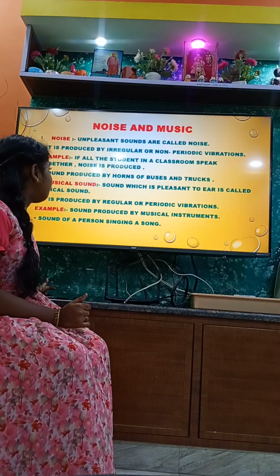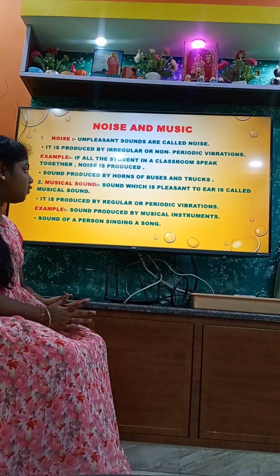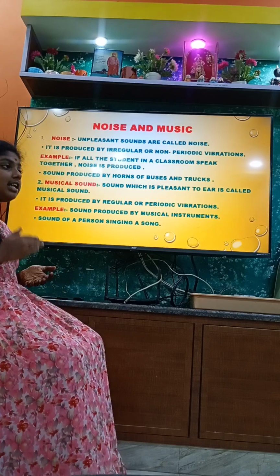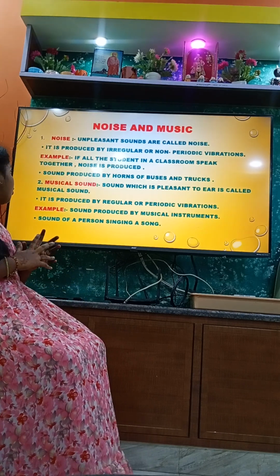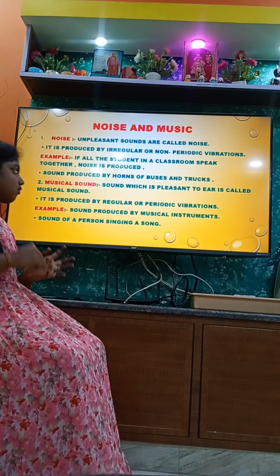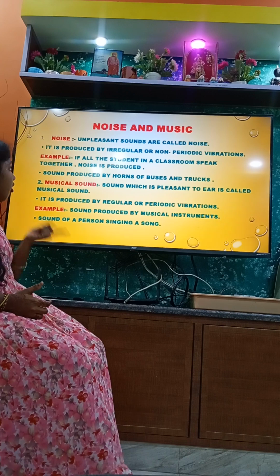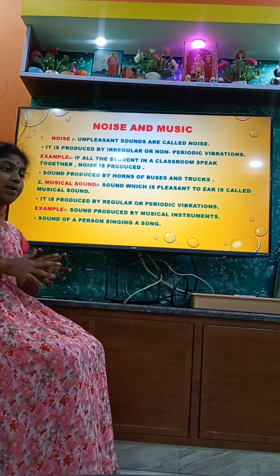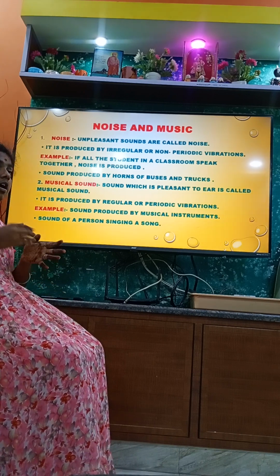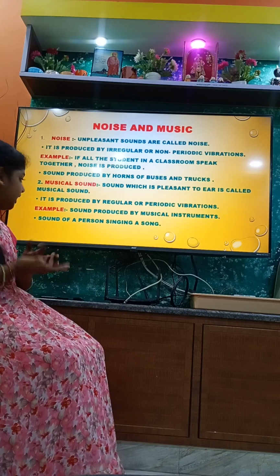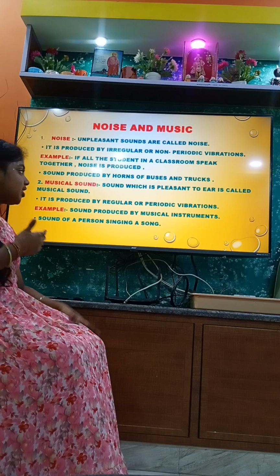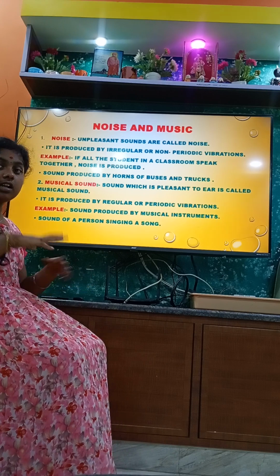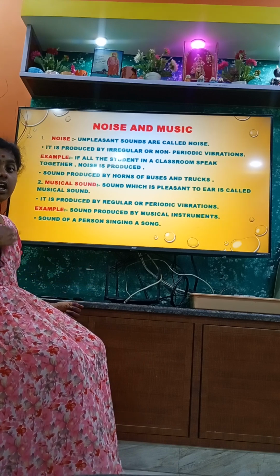So what is noise and music? Music is a sound which is pleasant to hear, but noise is a sound which is unpleasant to hear. Music is produced by regular or periodic vibrations, while noise is irregular and non-periodic. Examples of music: sound produced by musical instruments that are struck or beaten, and the sound of a person singing a song. If all the students speak in the classroom at the same time, it is called noise.